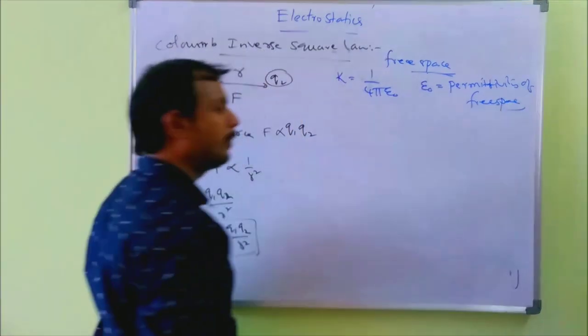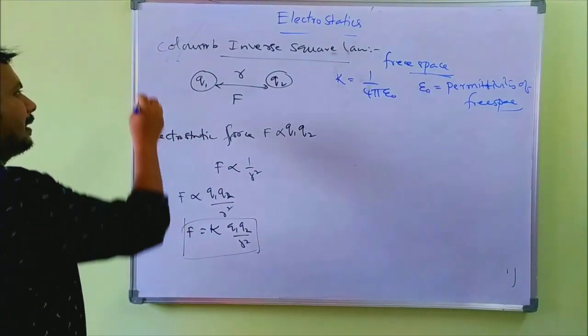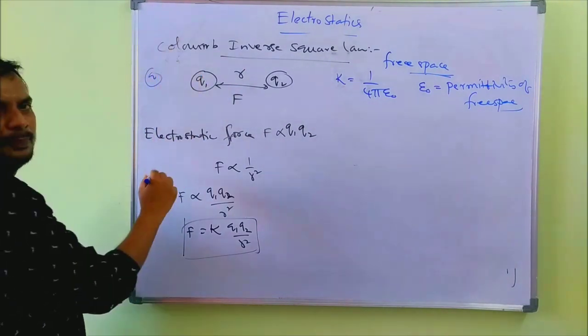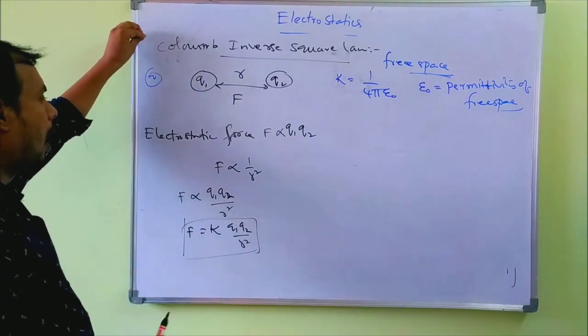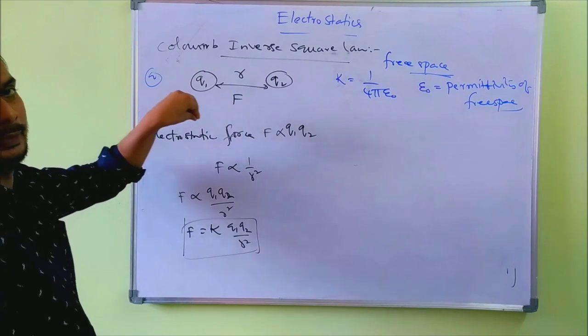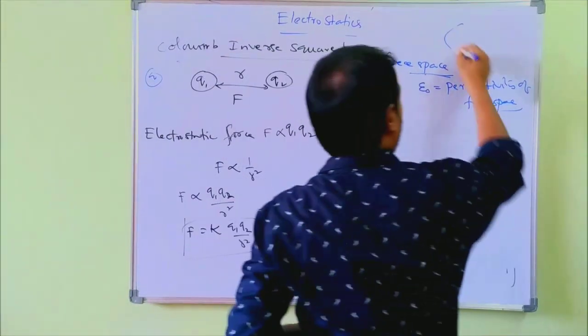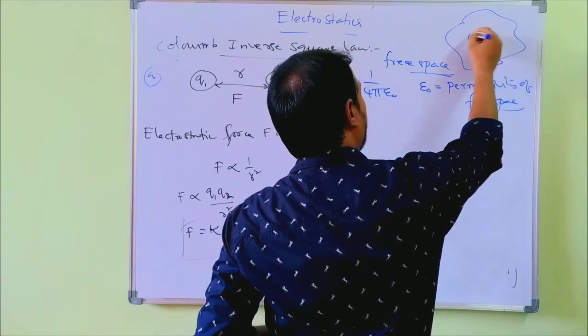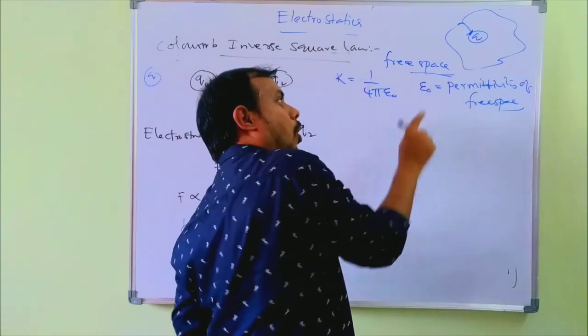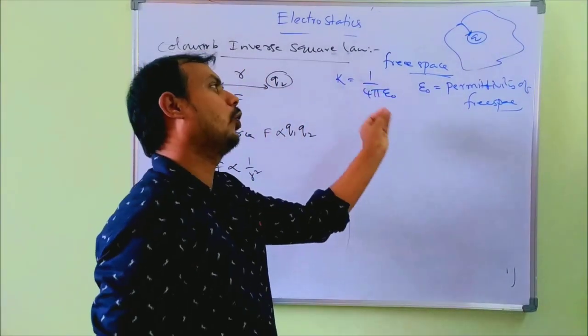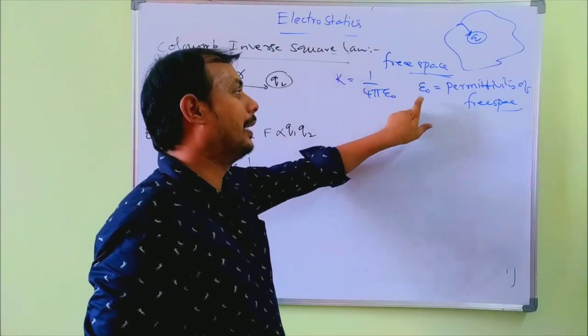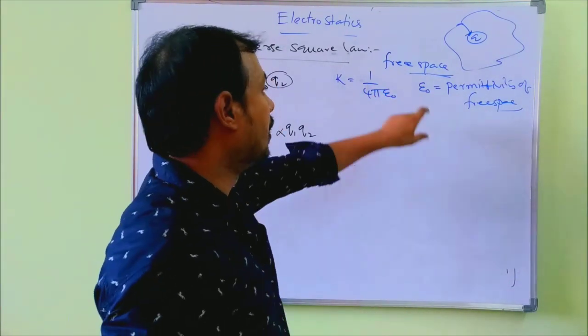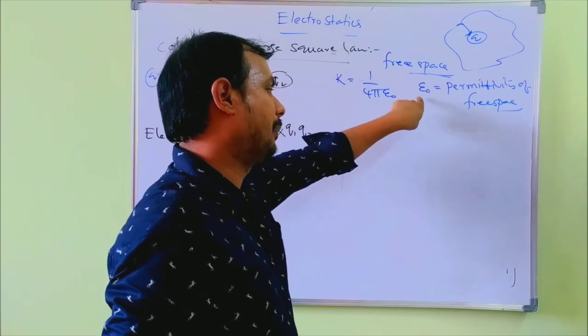Permittivity means if you place the charge in the medium, due to the medium, how the charge is going to be affected. The medium may be air, vacuum, whatever it may be. How much the charge is going to be affected by the medium, it is called permittivity. So permittivity of free space, epsilon naught.